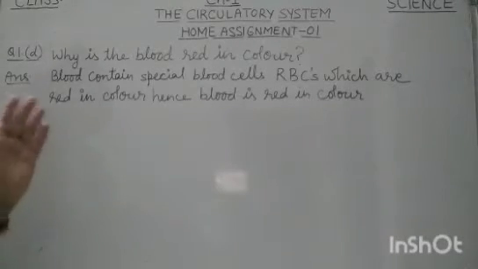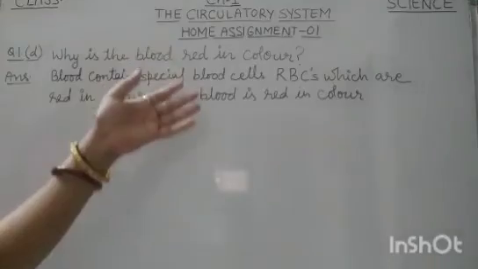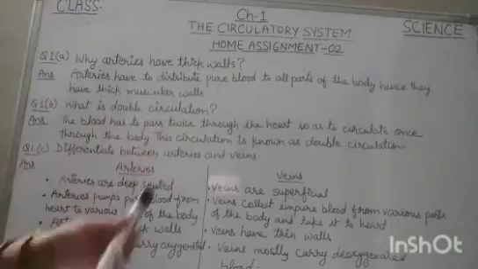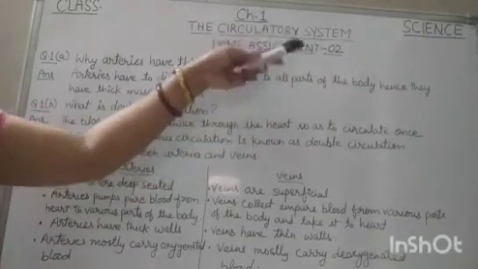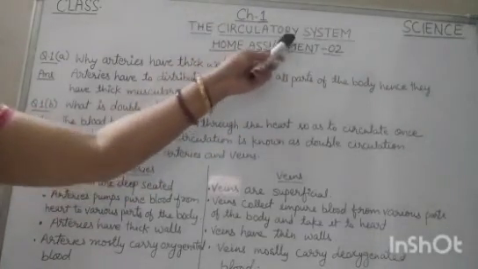So we have completed question answers of home assignment 1. So children, our next home assignment number 2 again belongs to chapter 1, the circulatory system.